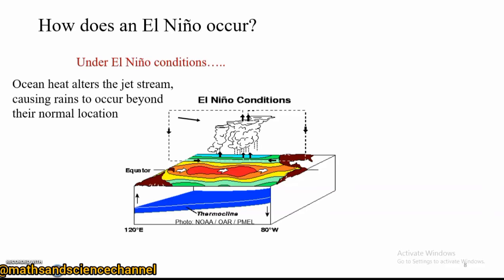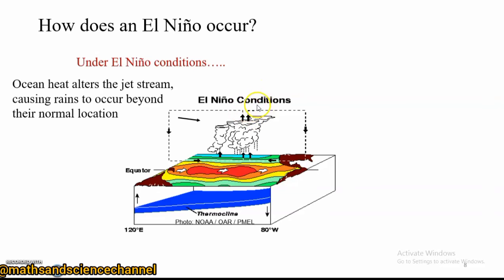So it alters the jet streams, causing rains to occur beyond their normal location. Most of the time it occurs at the central part and then covers part of the eastern part of the Pacific Ocean. But we still have the water circulation taking place in this particular region, because warm air rising meets cold air from the top of the troposphere.